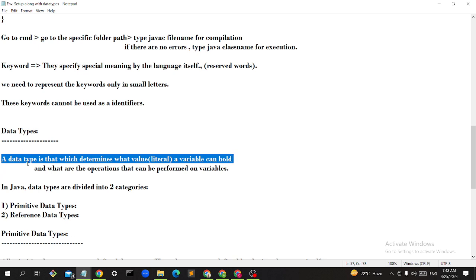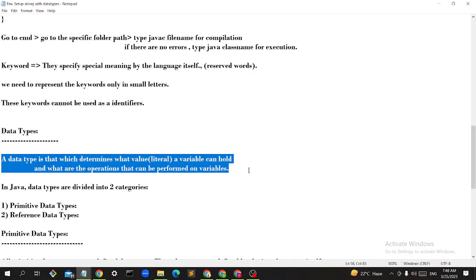In C, in every language, the data types are there. It will determine the type of data we put in the memory. Okay, clear, guys? What is data type? Yes, sir. It determines what type of data we are putting in the memory. In the memory we usually construct variables and we put that data into them. So it determines which type of data to represent to the memory or to the compiler, using data types.